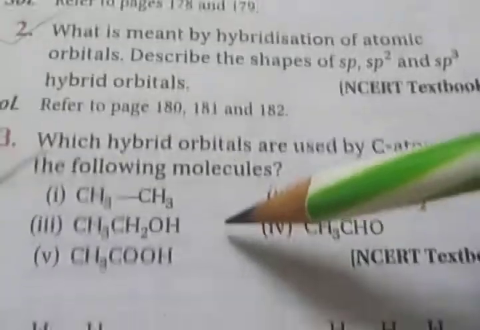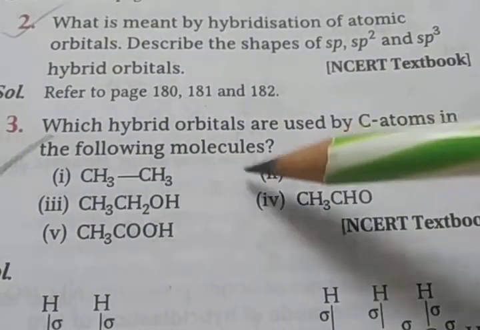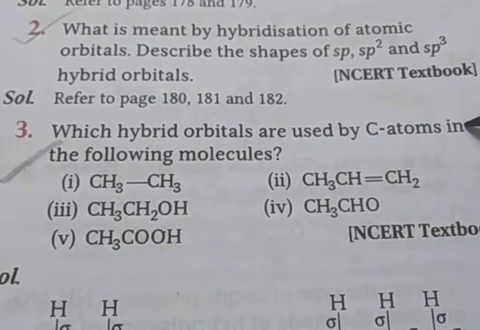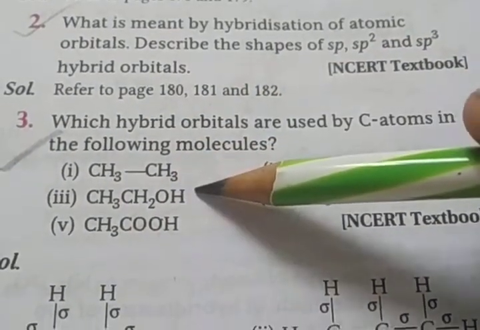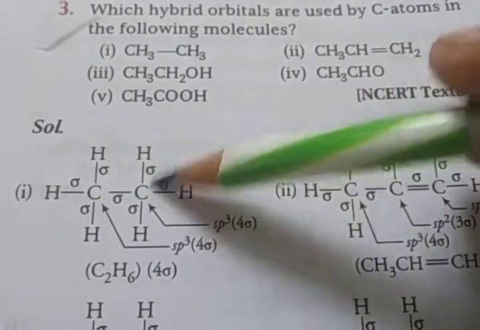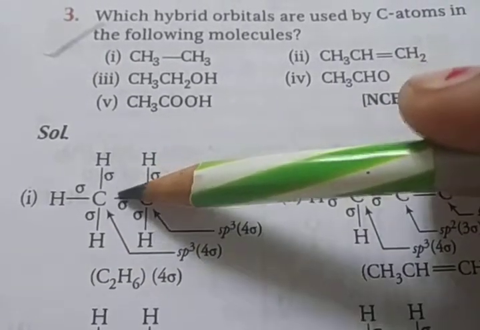Then the next question. Which hybrid orbitals are used by the carbon atoms in the following molecules? So here CH3, CH3. First you see the structure CH3, CH3. Here all are single bonds, so sigma bonds.